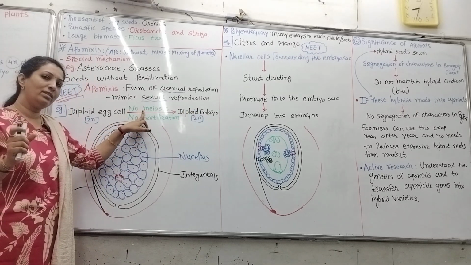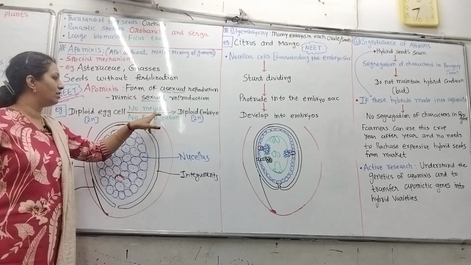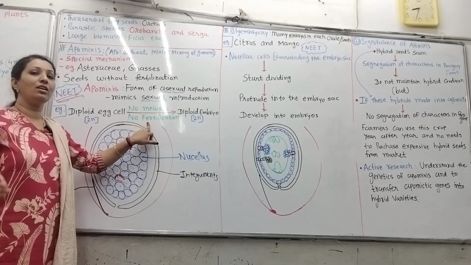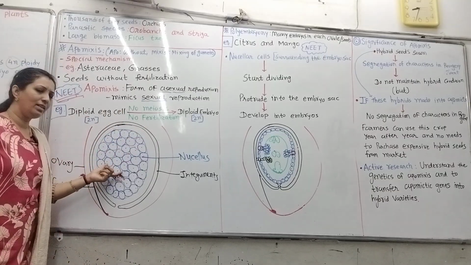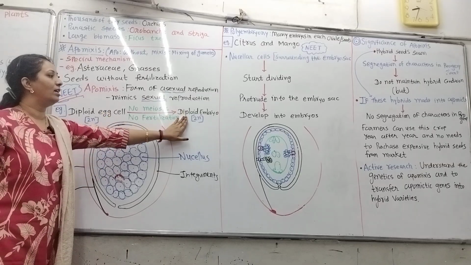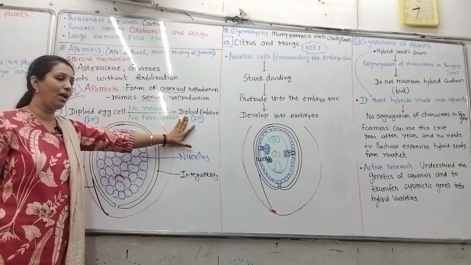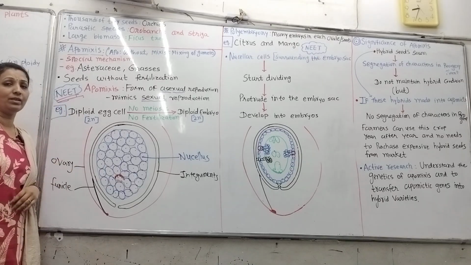So for apomixis, 2 main keywords to remember: no meiosis, no fertilization, even a third one, no gametes here. So the diploid egg cell is there, gamete fusion is not there. So the diploid egg cell converts directly to a diploid embryo. This we have to remember for apomixis.